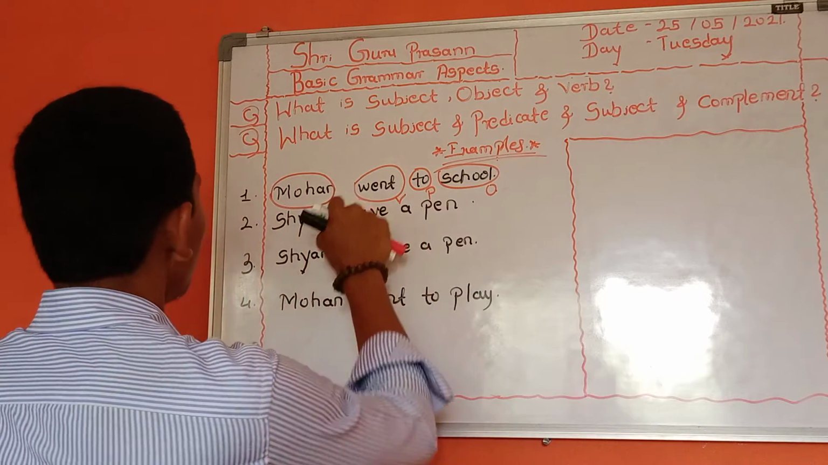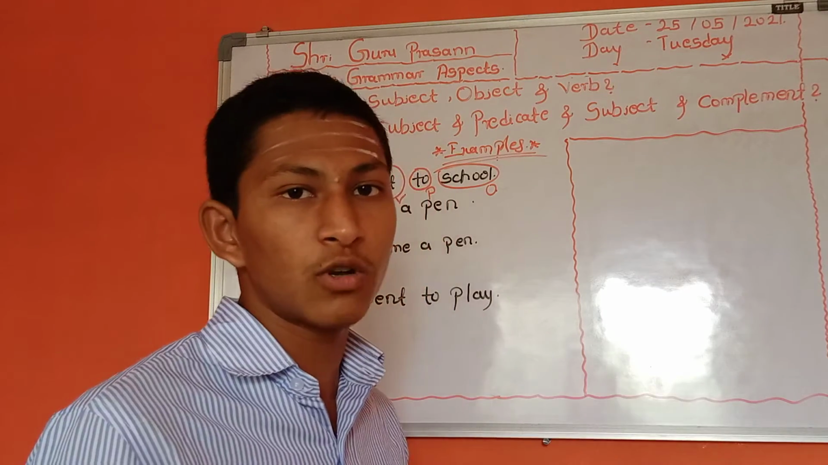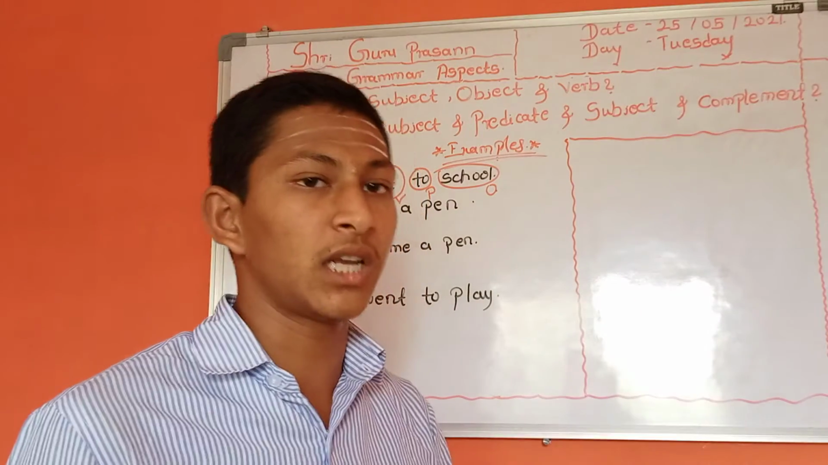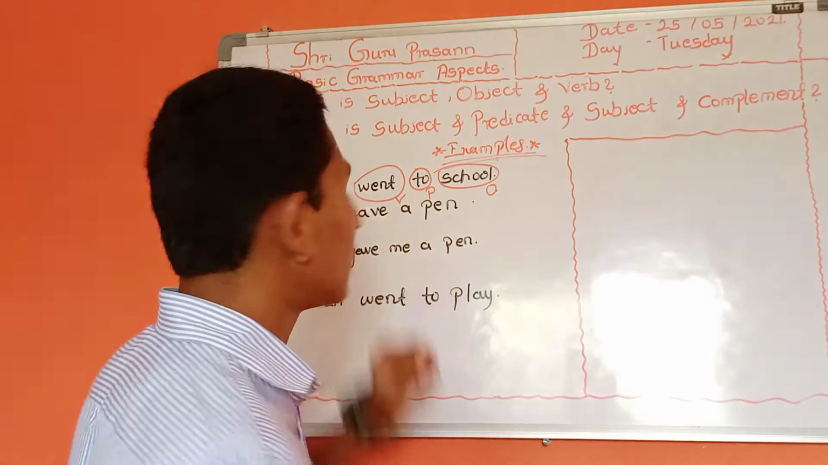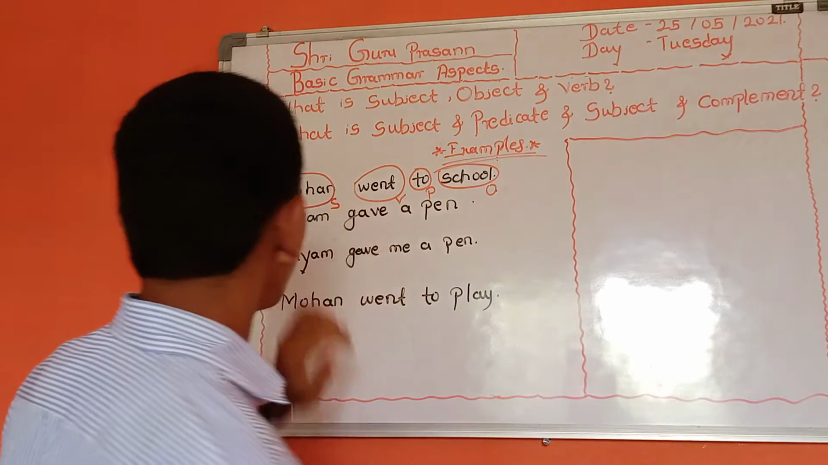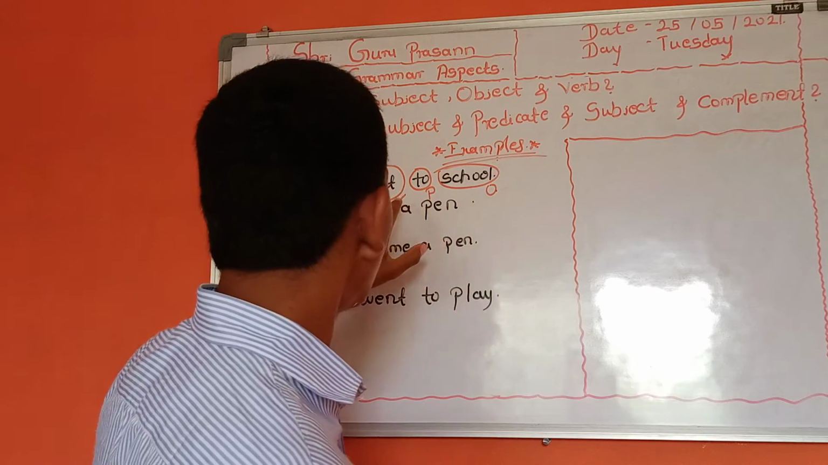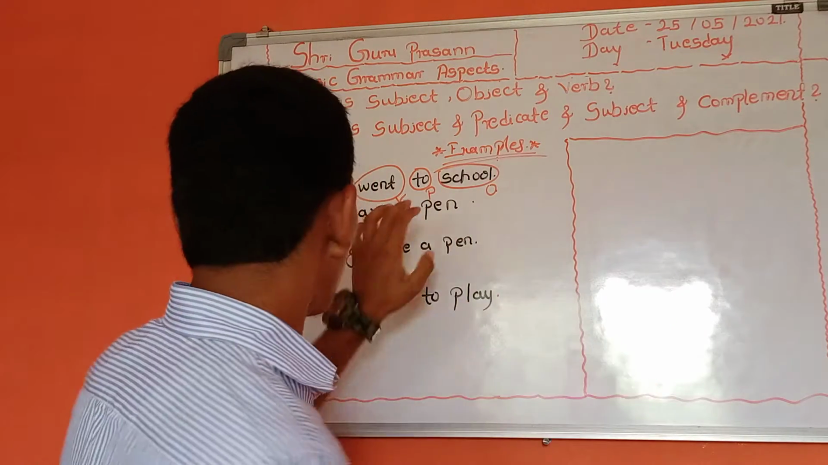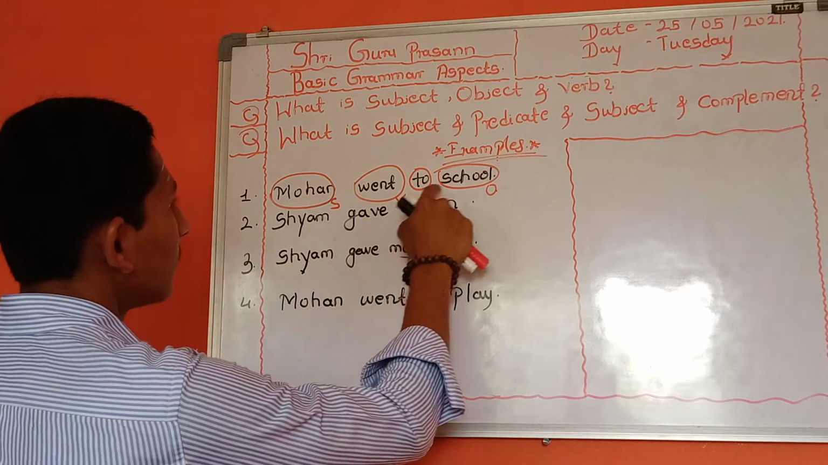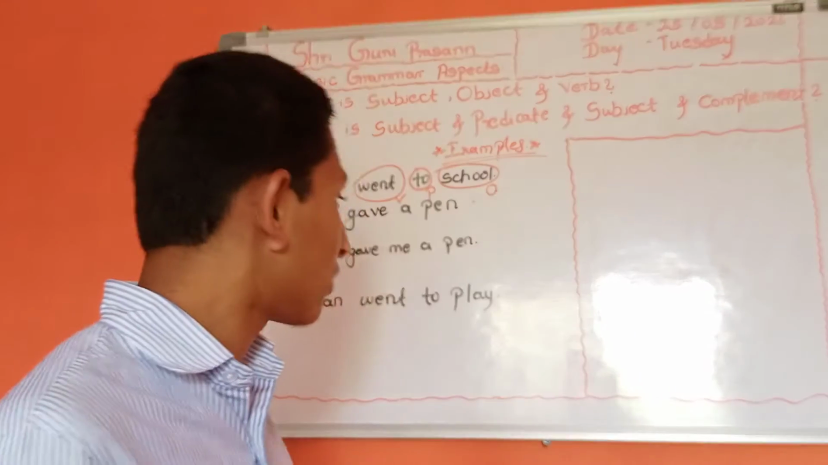I will tell you some simple definitions. Subject is nothing but the doer. The doer is called the subject, and object means the receiver of the action. Who is performing the action is called the subject, and who is receiving the action is called the object. The action words are called verbs. Here this is the verb, this is the subject, this is the preposition, and this is the object. I hope you understood thoroughly.